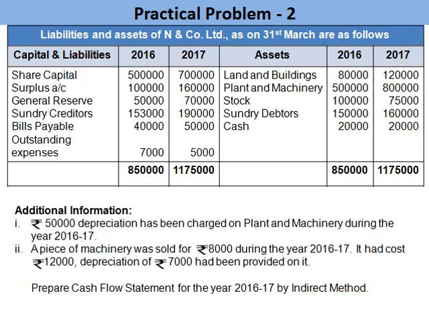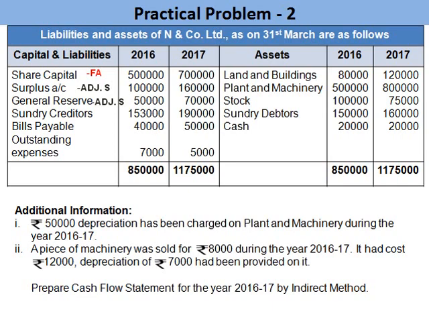In capital and liabilities, share capital, it is a financing activity. In 2016, 5 lakh, in 2017, 7 lakh. So 2 lakh increased, that means cash inflow in financing activity. Surplus account, we have to prepare adjusted surplus account to find out net profit before tax and extraordinary items. Then general reserve, it is an appropriation, it will be debited in the adjusted surplus account.